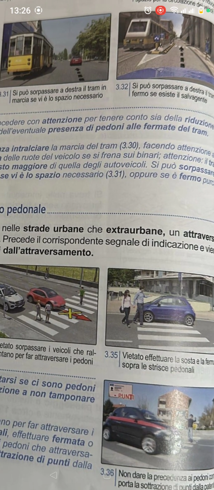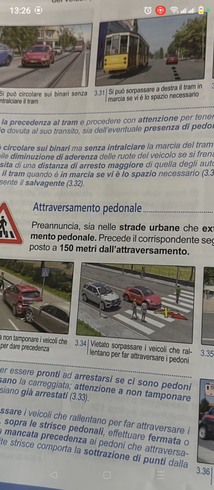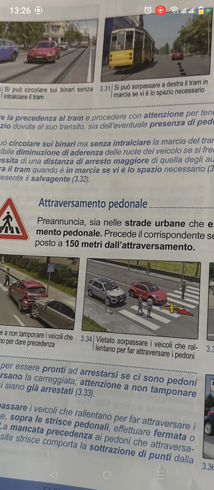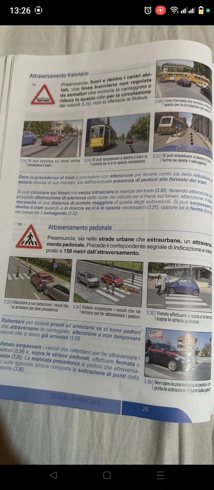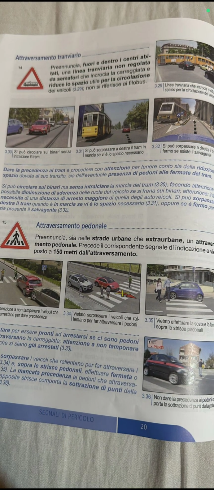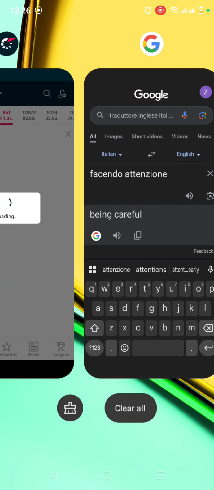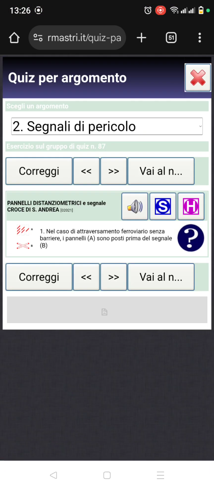So you can do overtaking on the tram by the right as well, if there is enough space for you to do that. Oppure se treno fermo, or if the tram is stopped and there is the presence of a salvagente, you can still do overtaking on the tram by the right. So I already did the explanation on everything. So let's go and take some question and answer about this attraversamento tranviario, this tram crossing.